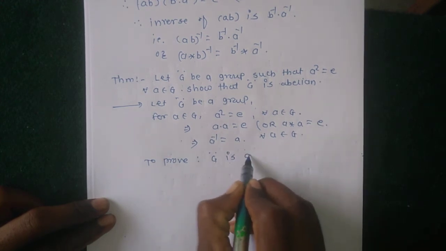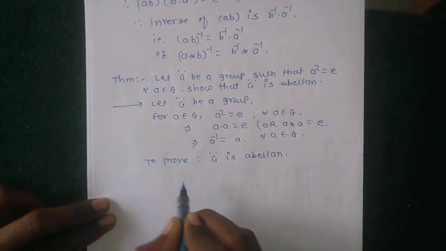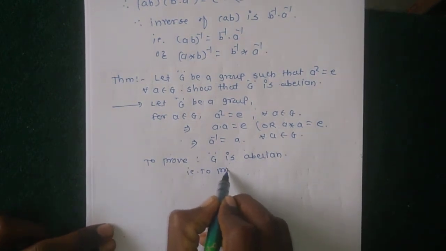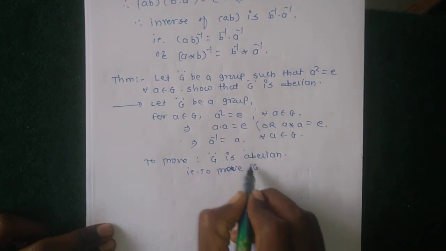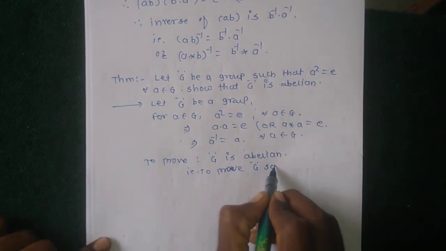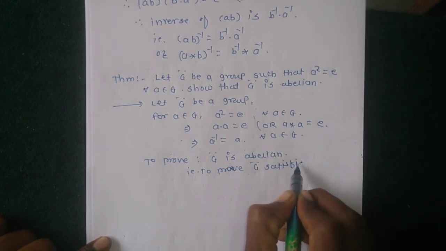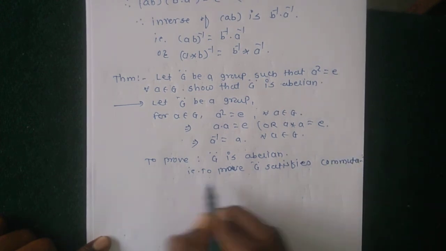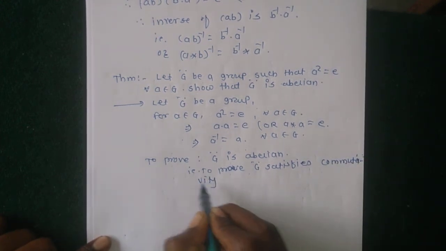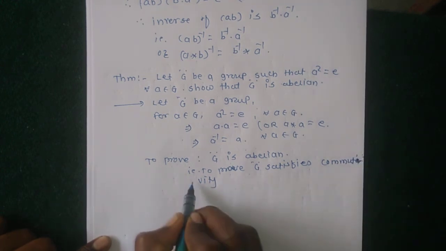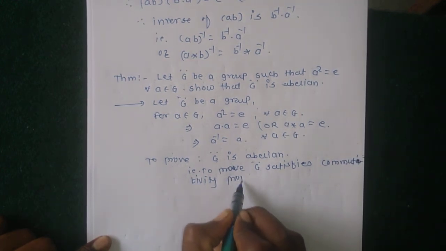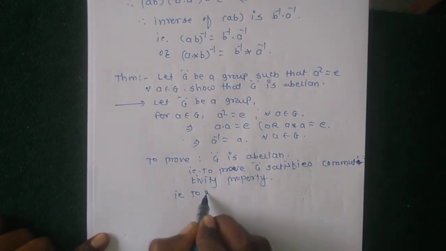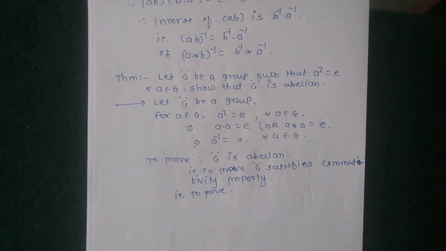Okay, to prove G is abelian, that is to prove G satisfies the commutative property.